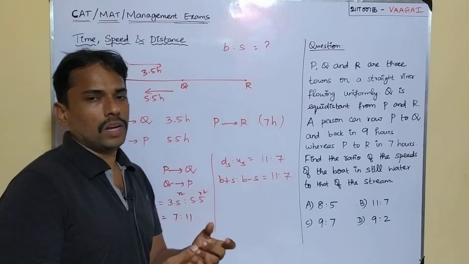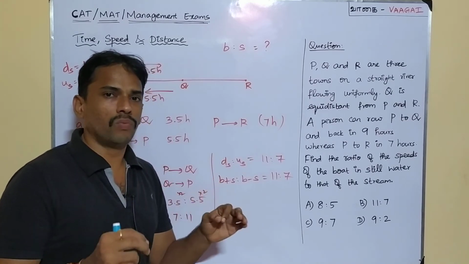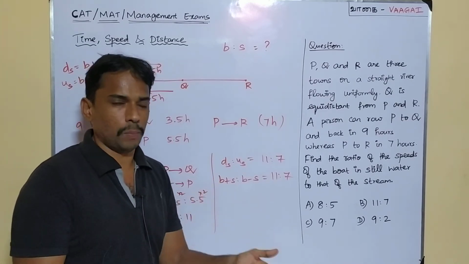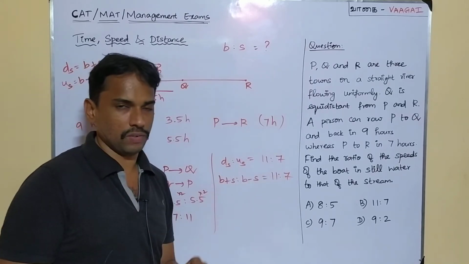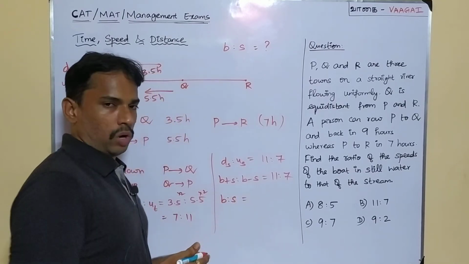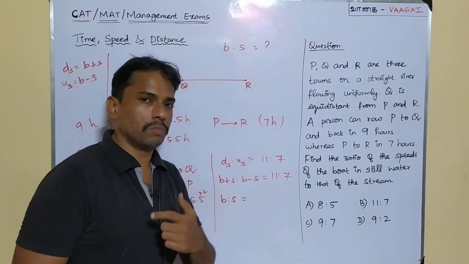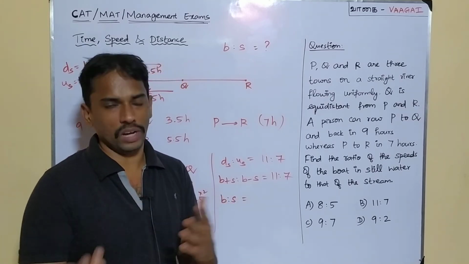Again, in order not to complicate and get the answer, we'll simply try to finish this problem with an easy approach. Since we got B plus S is to B minus S is equal to 11:7, all we need is this ratio only. So B is to S is what we need. Simply, carefully observe, here we can use the ratio property of componendo and dividendo.